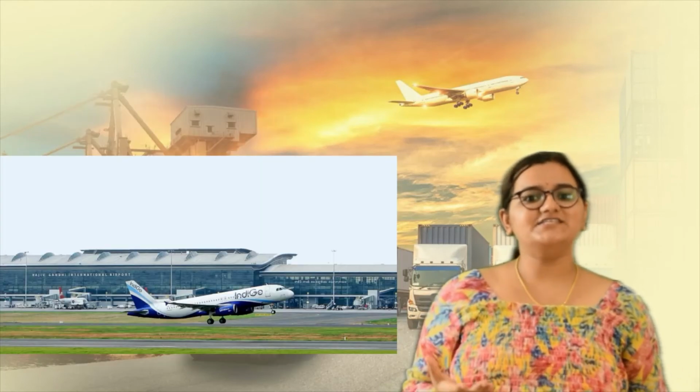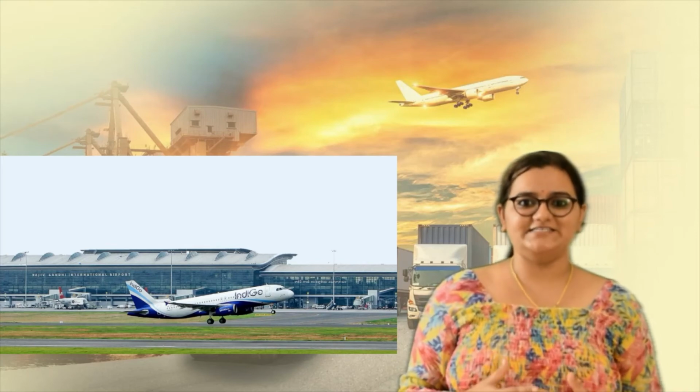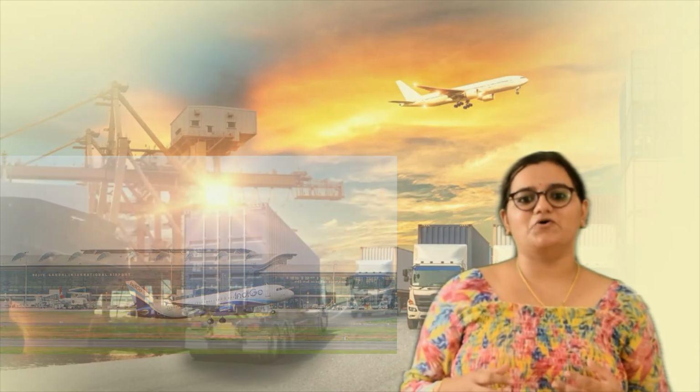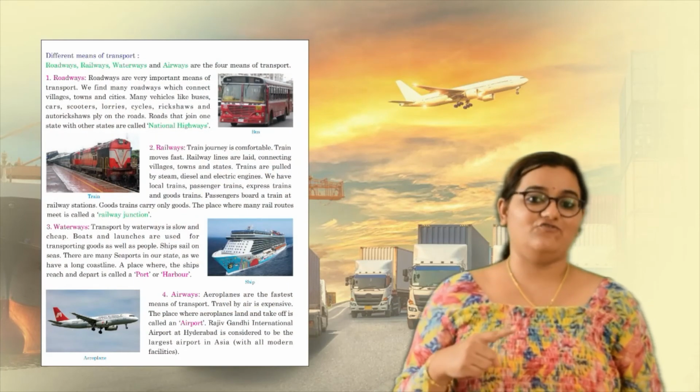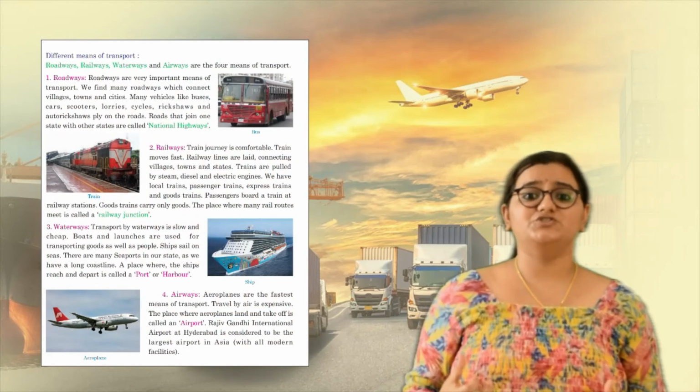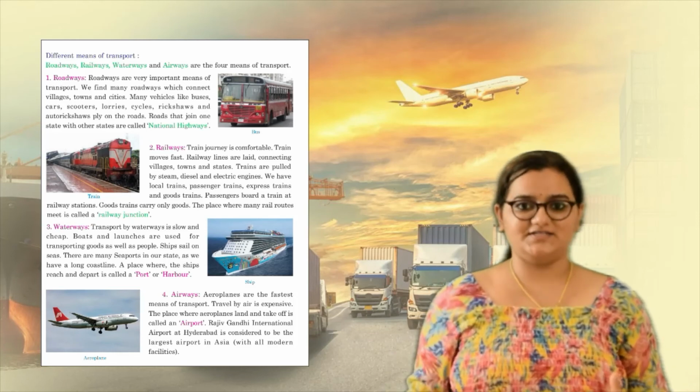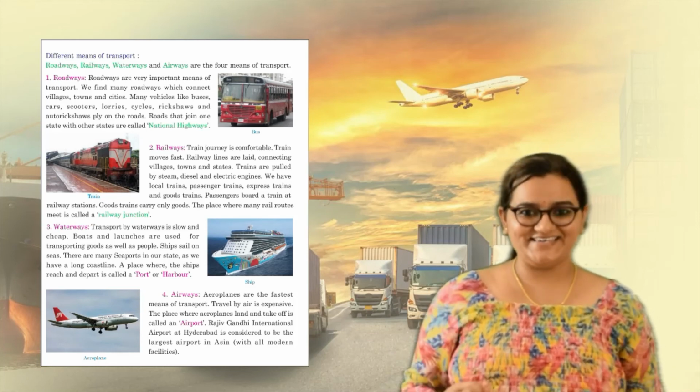So Rajiv Gandhi International Airport is the largest airport in Asia. It is with all the modern facilities in it. So this was about the airways. All these are the different means of transport: the roadways, the airways, the railways, the waterways. These help us to travel from one place to another, making our life easier.